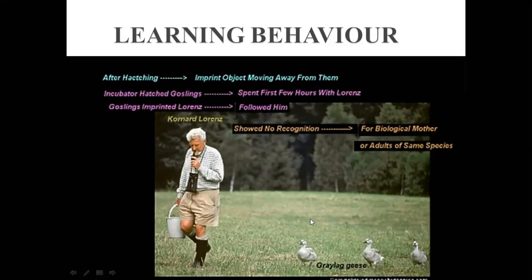For this purpose, to study this imprinting, one scientist here, Konrad Lorenz, what he did, you can see him: after hatching, imprint objects moving away from them. Incubator hatched goslings.